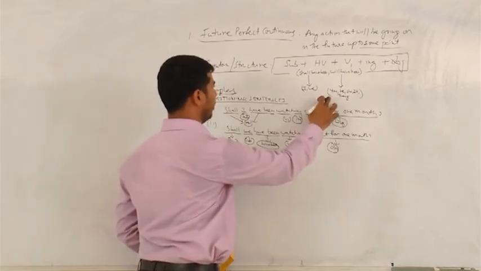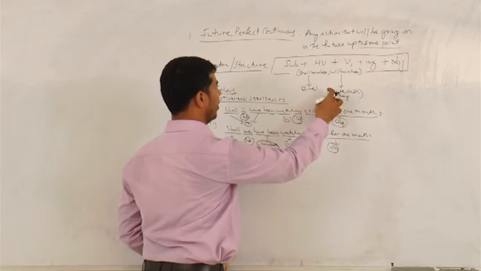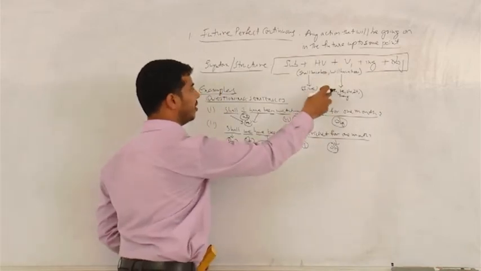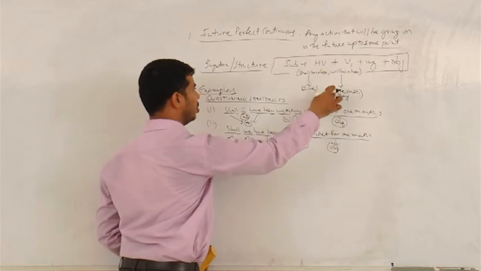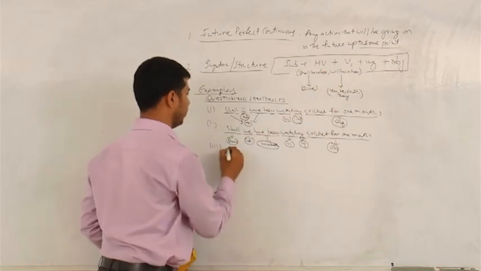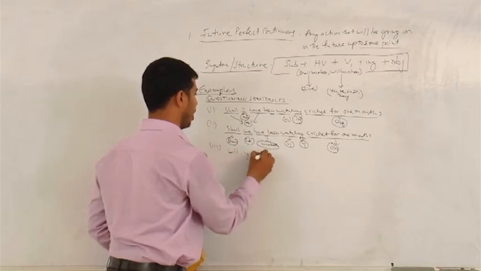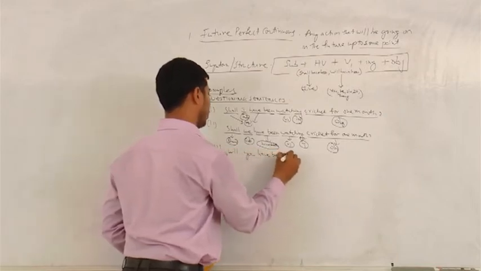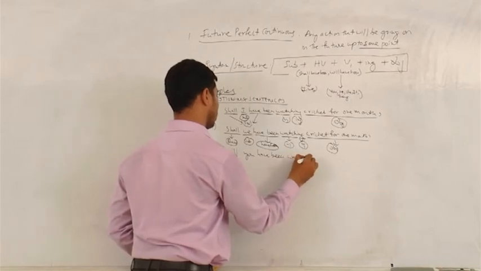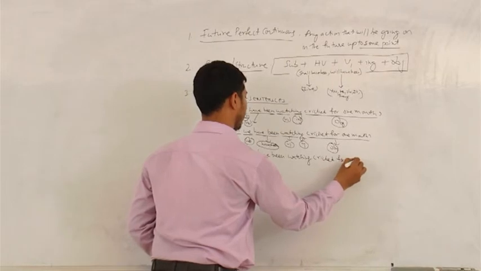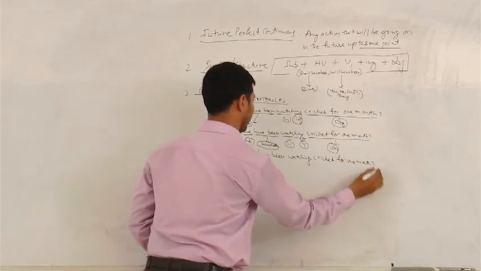The last thing. Now let us go with you. What kind of helping verb do we take for you? Will have been, right? Will have been goes with you. So, will you have been watching cricket for 1 month?